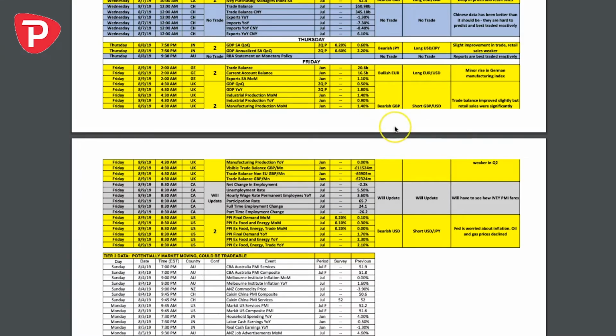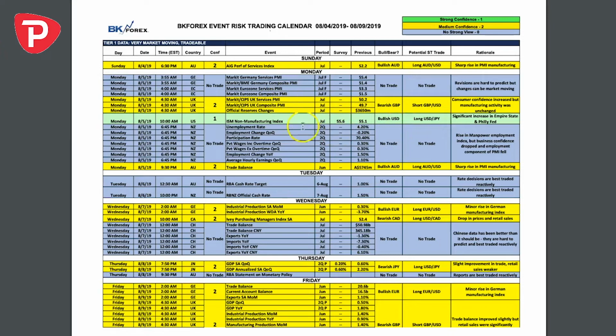When you look at the calendar, there's a lot of data on the com dollar side. First of all, we get the services index on Sunday night, Monday morning for you guys. Then after that, the really big data set before the central bank decisions is the New Zealand unemployment rate. This will be interesting, because if that comes in weak, it's going to spike speculation that the RBNZ is going to cut. The market is already expecting the RBNZ to cut from 150 to 125, but that will almost ensure that the RBNZ is going to have to loosen monetary policy as we get into the next day.